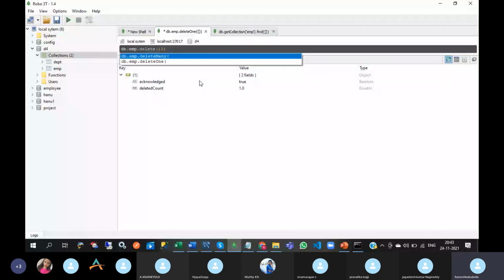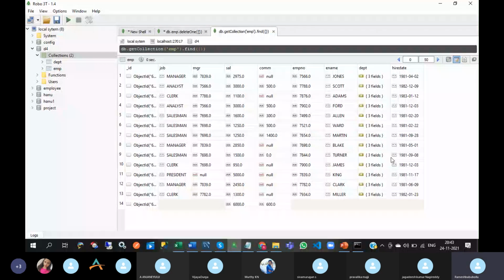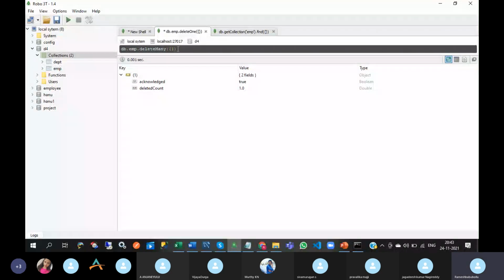If you use deleteMany, then all the documents will be deleted. Otherwise, you can specify a condition also: salary equal to 6,000. Let's see what will happen. Deleted count is 1, so the document has been deleted.